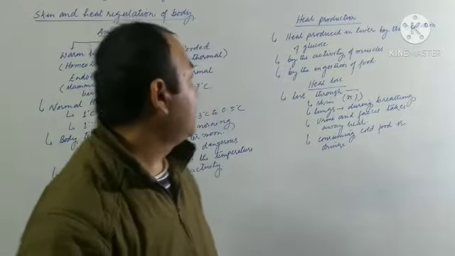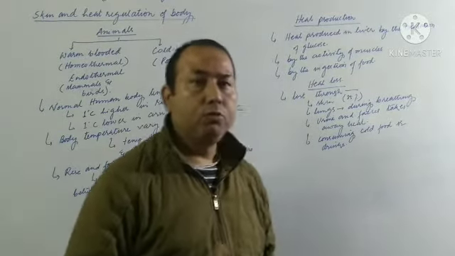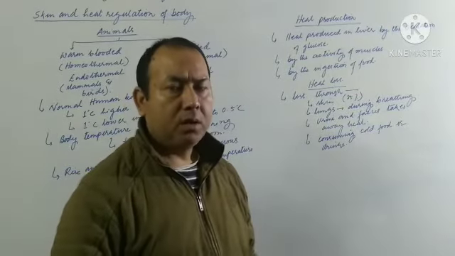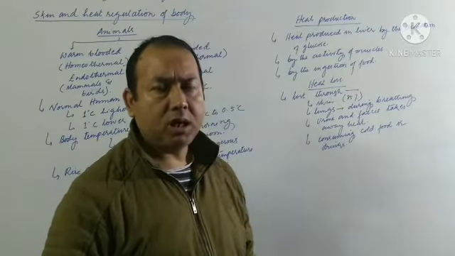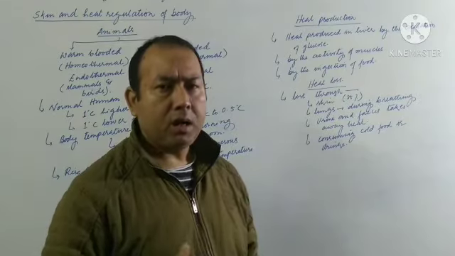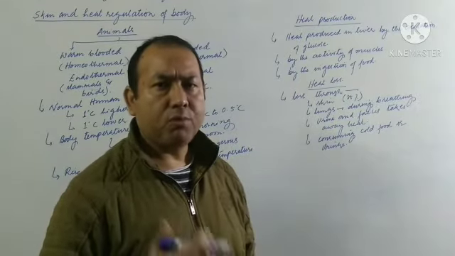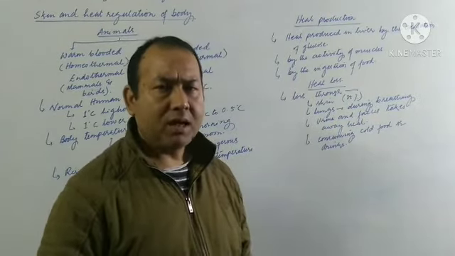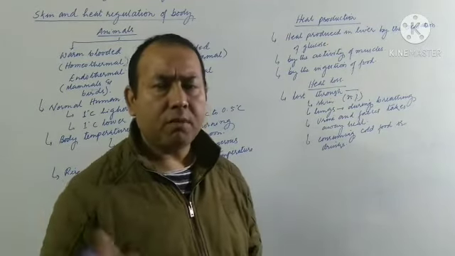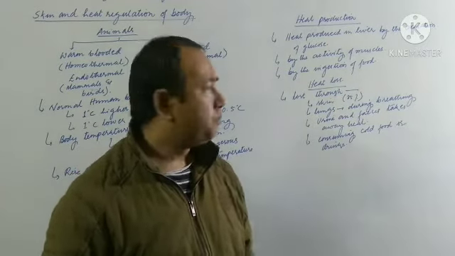Now next is heat loss. In how many different ways do we lose heat? Heat is mostly lost through the skin. About 85% of the body heat is lost through skin by the process of conduction, convection, and then radiation. In all three modes of transfer of heat, it is lost.